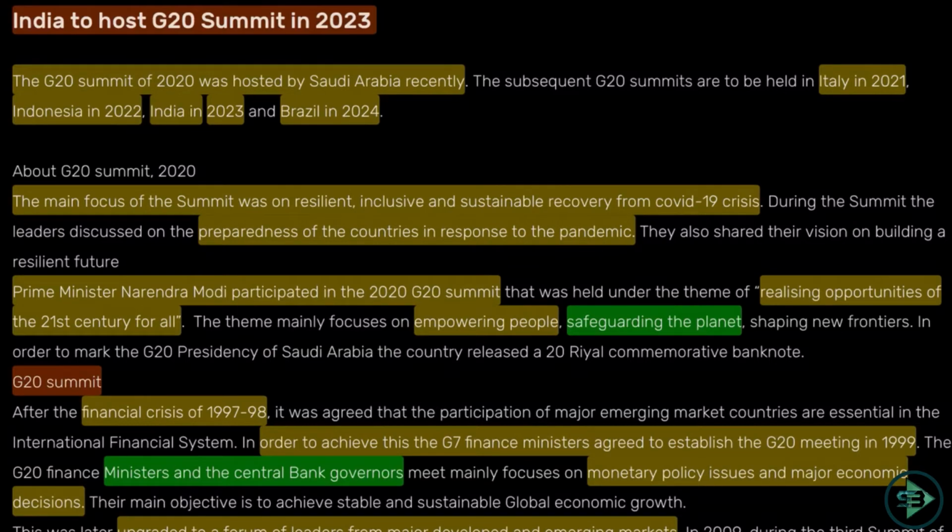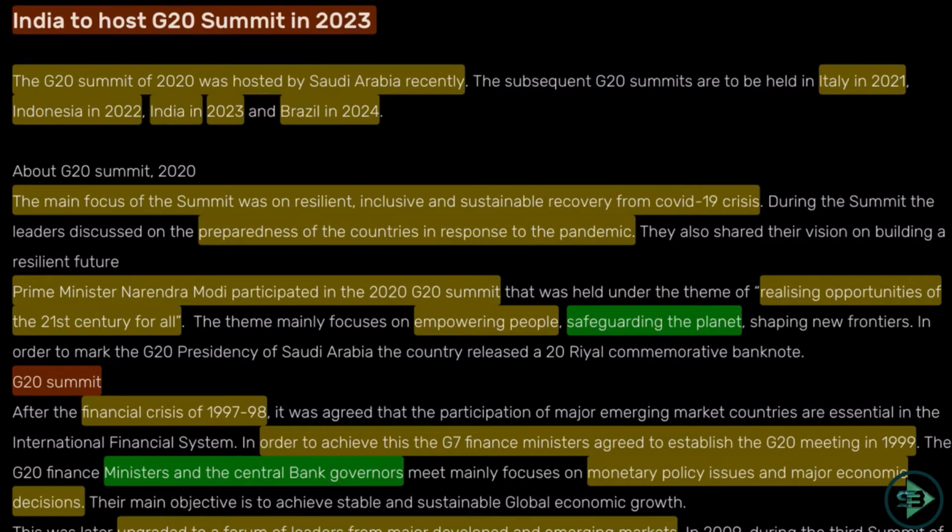A little bit about the G20 summit that happened in 2020. What kind of current affairs questions can you expect from this? What was the topic that was discussed in this summit? The main focus was on resilient, inclusive and sustainable recovery from the COVID-19 crisis, and preparedness of the countries in response to the pandemic. This was the major issue that was discussed in the summit.